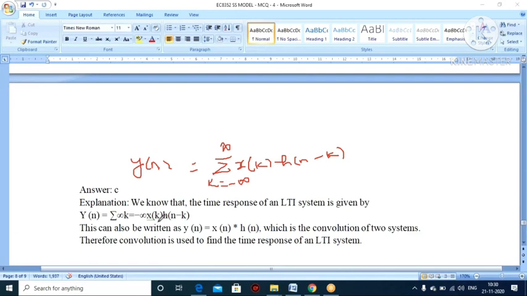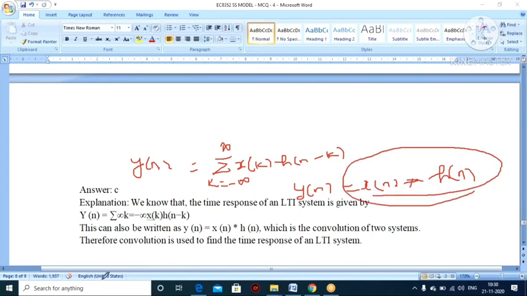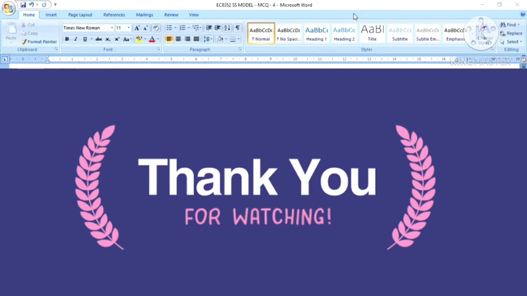This definition can be rewritten in terms of time domain as y of n equal to x of n star h of n, the convolution of the two signals. Therefore convolution is used to find out the time response of the LTI system. That is the correct one. Right, so with this I conclude my topic. Thank you, students.